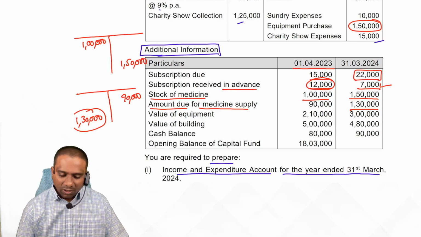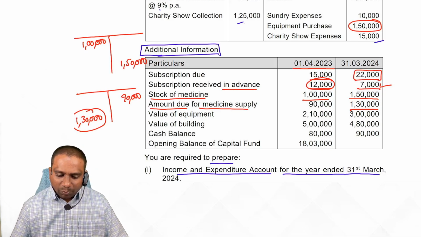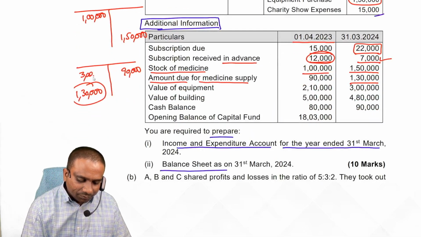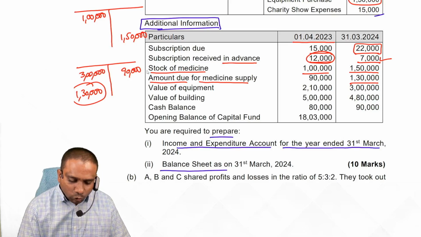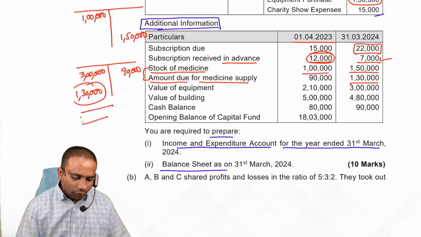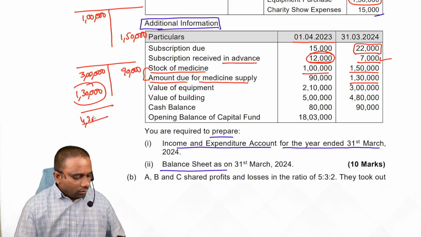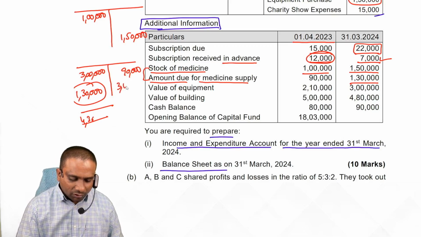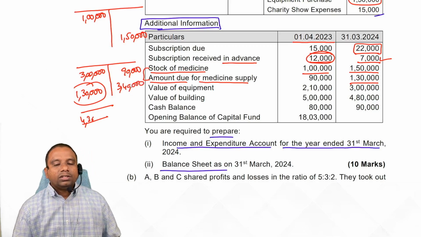Clear? Next. Now observe how much amount paid for medicine supply, 3 lakhs. Payment means credit side. Here these two are very important, students. These two are interlinked. Now here you can observe total 4 lakh 30 minus 90,000, so that is 3 lakh 40,000.